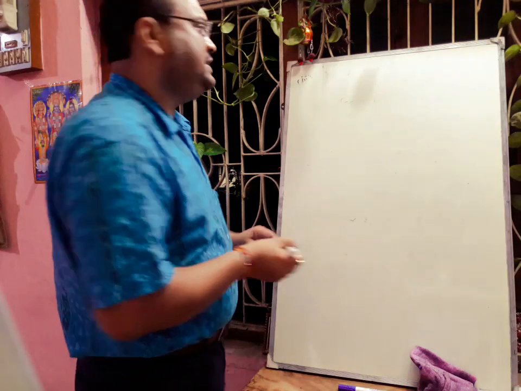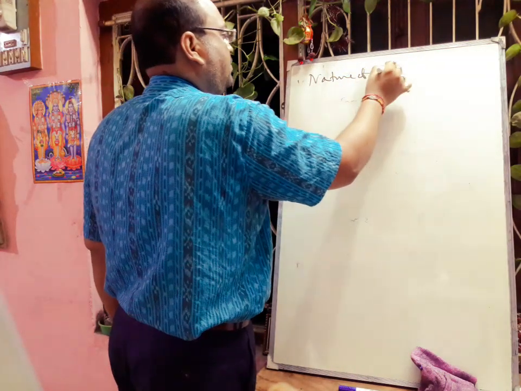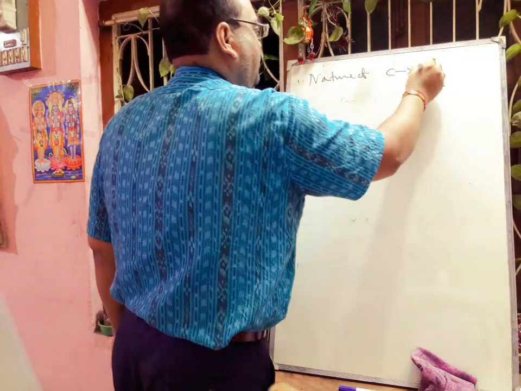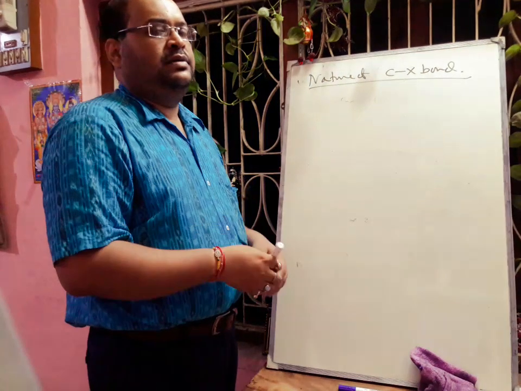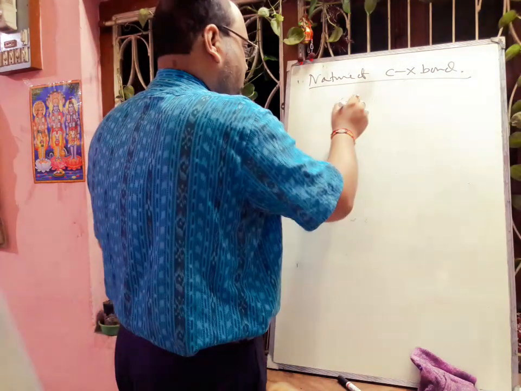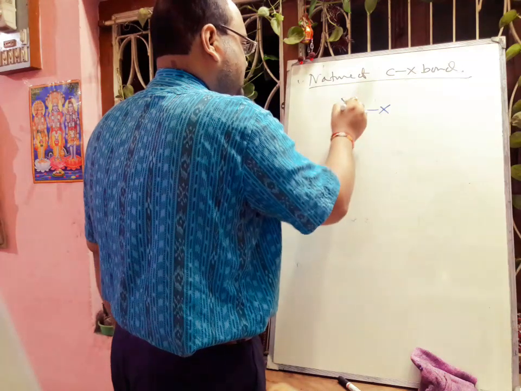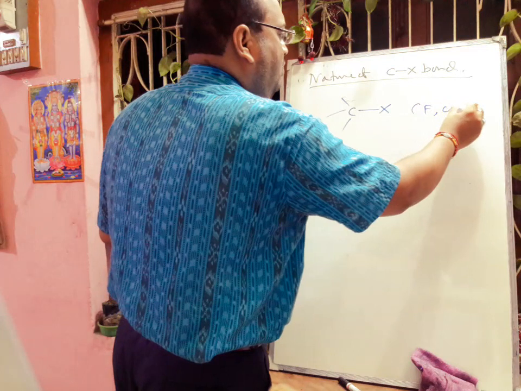Next we will discuss the nature of the C-X bond. If we draw the structure of C-X, we know X is a halogen atom. It may be fluorine, chlorine, bromine, iodine.